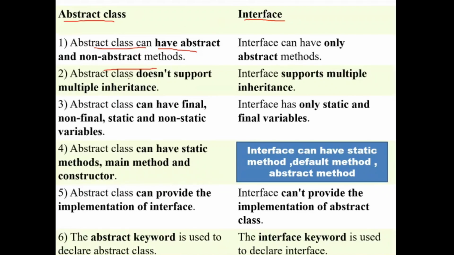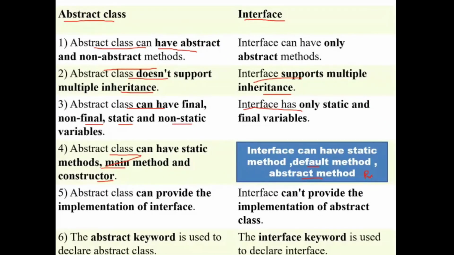So abstract class does not support multiple inheritance, but interface supports multiple inheritance. Abstract class can have final, non-final, static and non-static variables, but in interface, all the data members are static final variables only. And abstract class can have static method, main method, and the constructor. But interface can have static method, default method, abstract method, and two more methods introduced from JDK 1.9, that is private method and private static method.